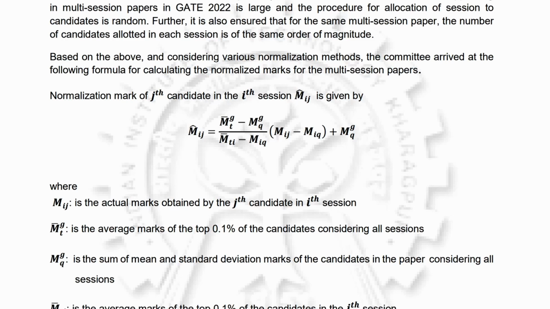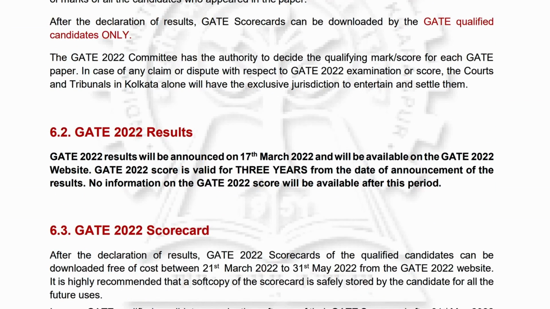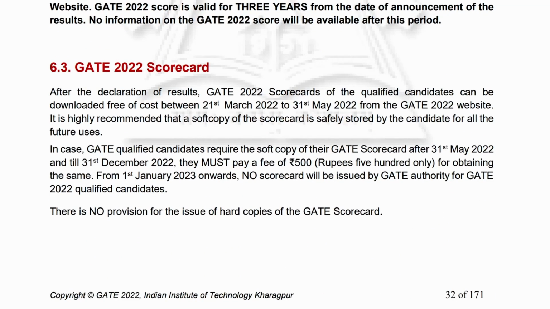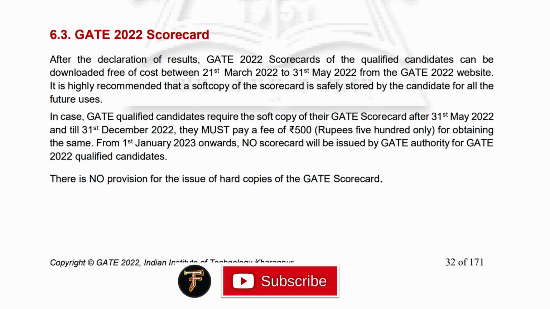Sometimes you will hear the news like the first session was easy, the second was difficult. Okay, so don't worry, they will normalize everything and it will be like a baseline for everyone. So on the 17th of March 2022, the marks score will be declared, and you can download the results and you are good to go. And this score is applicable for 3 years.